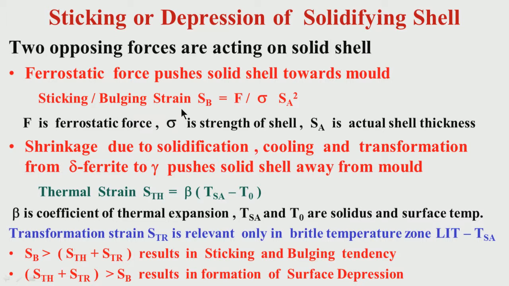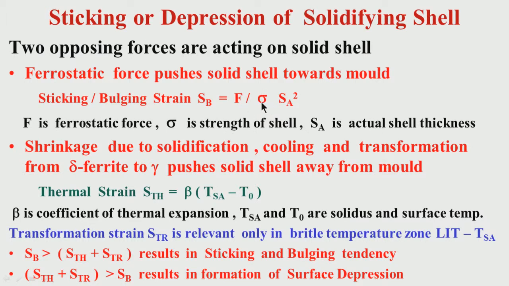So, there is a possibility of bulging within the mold, it is sticking, and beyond the mold, as you come down from the mold, there is bulging. So, the strain of this depends on the ferrostatic force. As you are going down, the ferrostatic force is increasing, but the solid shell is also increasing in thickness. So, what is important is what is the level of F, what is the level of sigma, that is the strength of the shell.